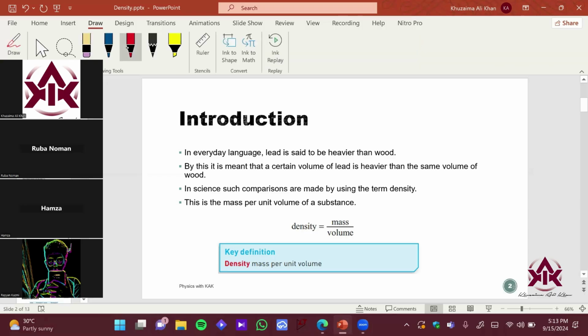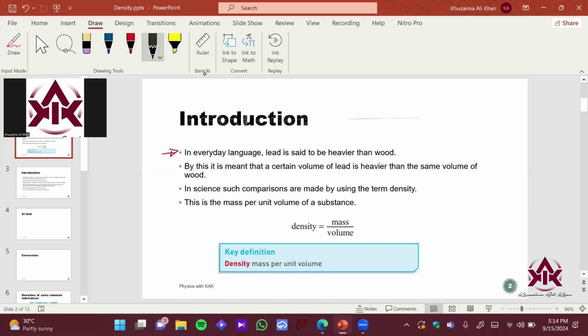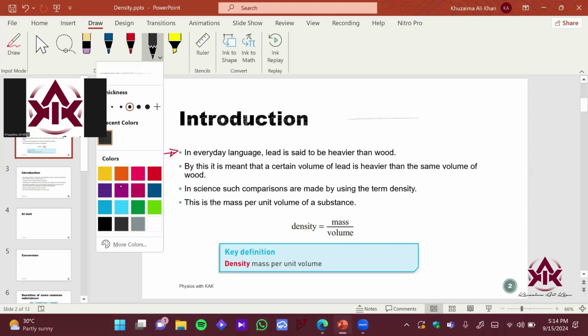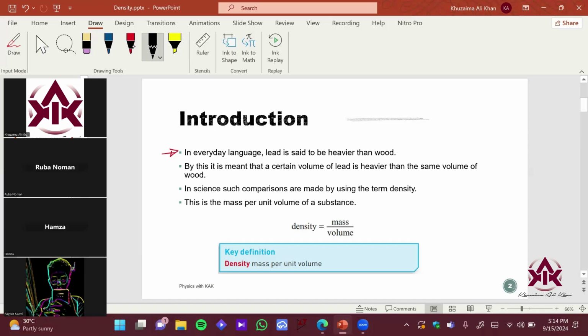Okay. Let me just choose a color. So in everyday language, let's imagine lead. What is lead? Anyone? Where do you find the term lead? Lead is basically found in pencil, right? If you recall, the central black part of the pencil is made up of lead, which helps you write with a dark pencil. So this is basically made up of lead.